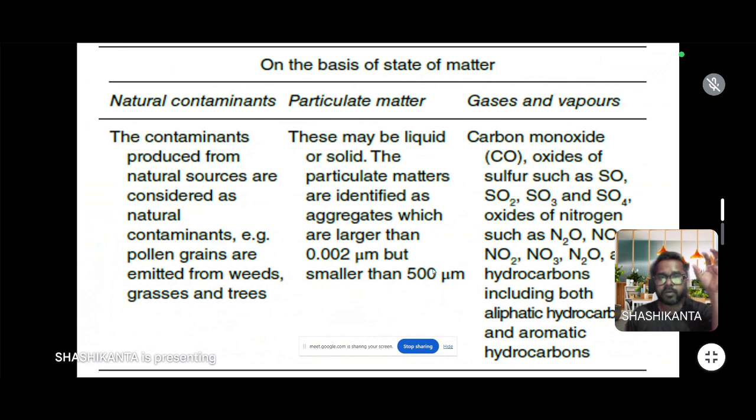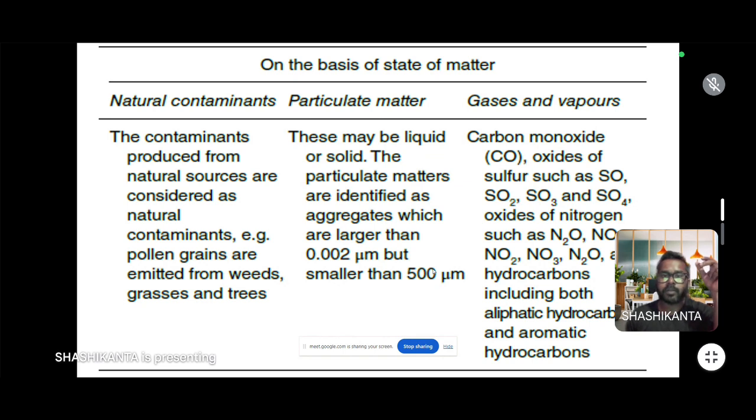Then, based on the state of matter, pollutants are divided into three categories: natural pollutant, particulate matter, and gas or vapor. Natural pollutants are released like pollen grains from weeds, grasses, and trees. These also cause environmental pollution, which is harmful to humans.